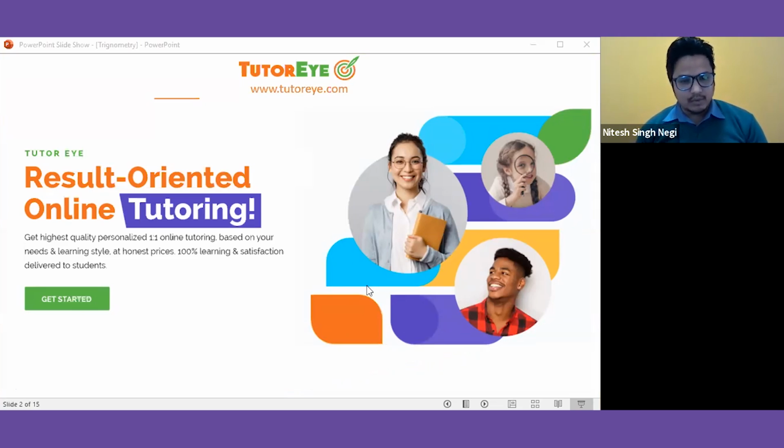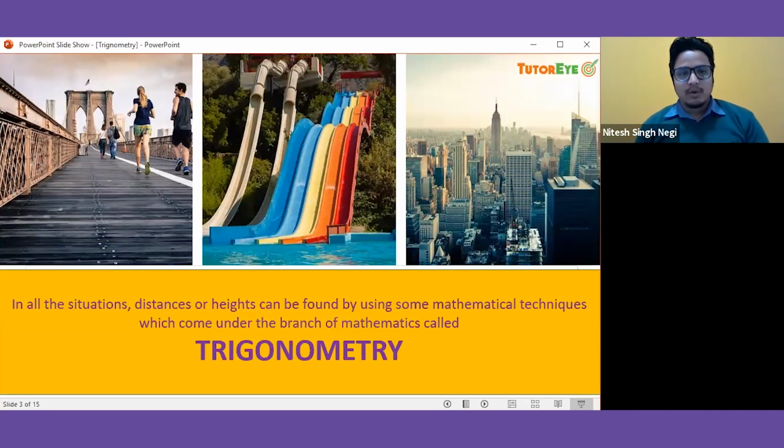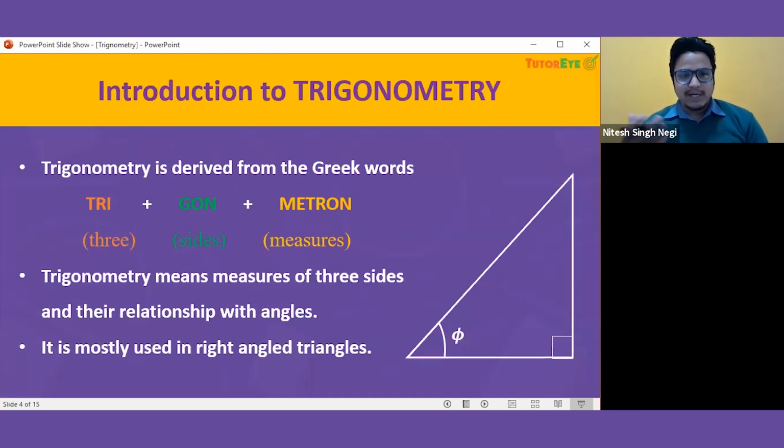So let's just get started with our topic, and today's topic is trigonometry. As you know, trigonometry is used in a variety of fields. As you can see here, we can use this either by measuring the height of bridges or tall buildings, even the slope of slides, how much length it should be, we can find by using trigonometry. So let's get started.